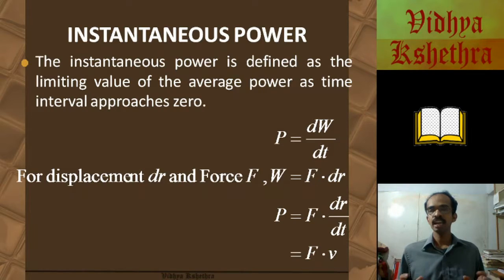But dr by dt is equal to v, that is the velocity, since velocity is given by the rate of change of displacement. So we have proved that instantaneous power is the product of force and velocity.